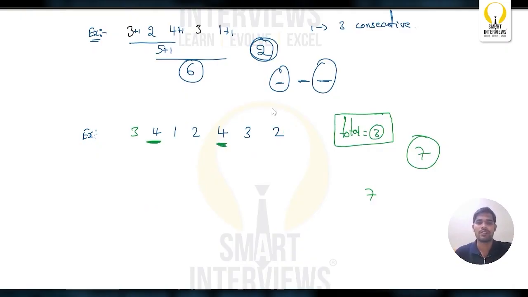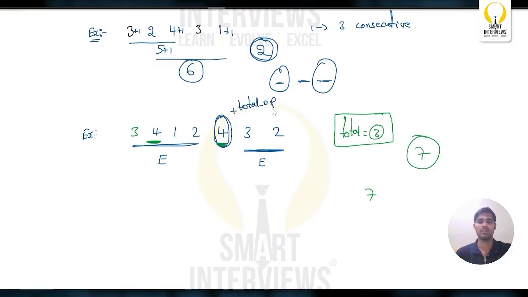Simple. So for the element which you are choosing, the maximum element, if that element has an even number of elements on the right side and an even number of elements on the left side, then it is possible to make the maximum element plus total number of operations.